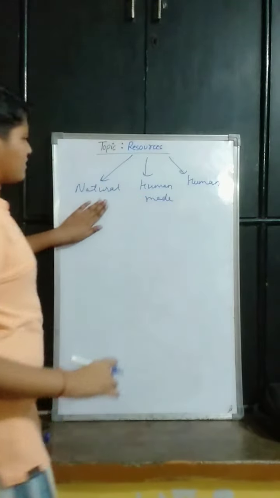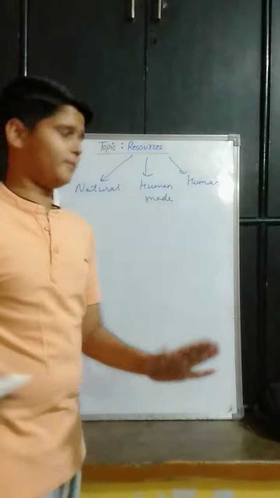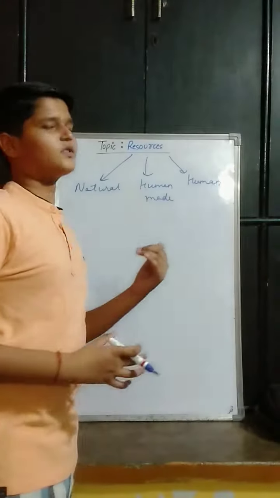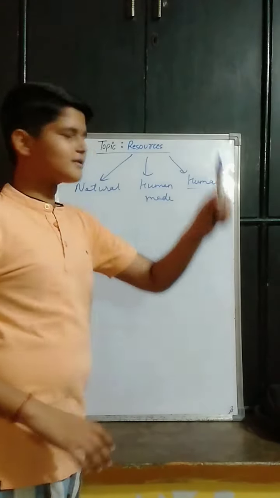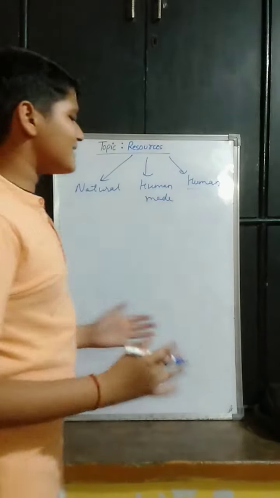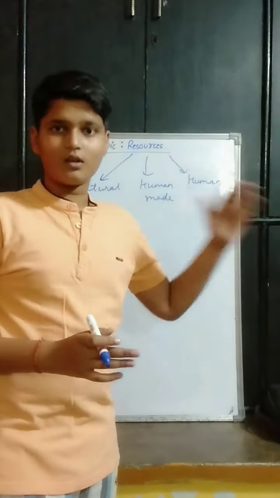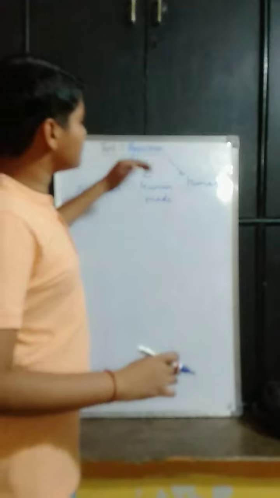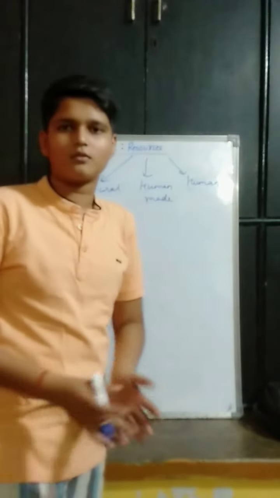Now you might have understood that natural resources are those which we get directly from nature. Human made resources are all those things which are made by humans. But what do we understand by this word human? We are also resources, because we are the ones who convert these gifts of nature into resources. So somewhere we are also resources.